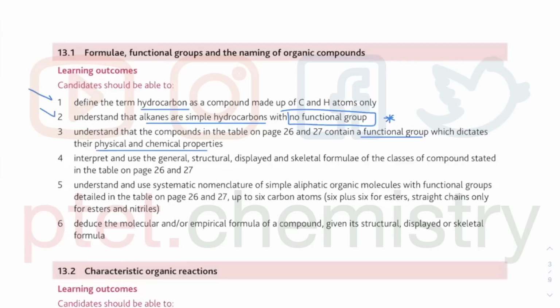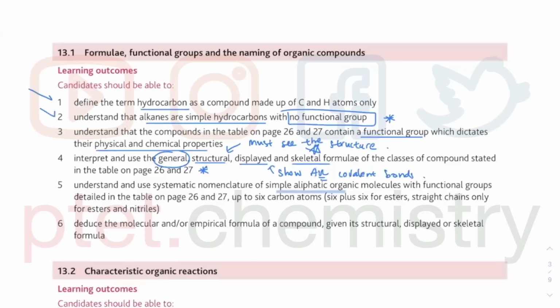For each of those, you need to know the general molecular formula, structural formula, displayed formula, and skeletal formula. My favorite is the skeletal formula, because you are expected to be able to draw skeletal formulae. However, if the question asks you for displayed, then we simply show every single bond. So the displayed formula shows all covalent bonds. And the structural formula basically must show the structure. So it's slightly simplified, but you must see the structure from the structural formula, for obvious reasons. And as stated in the syllabus,